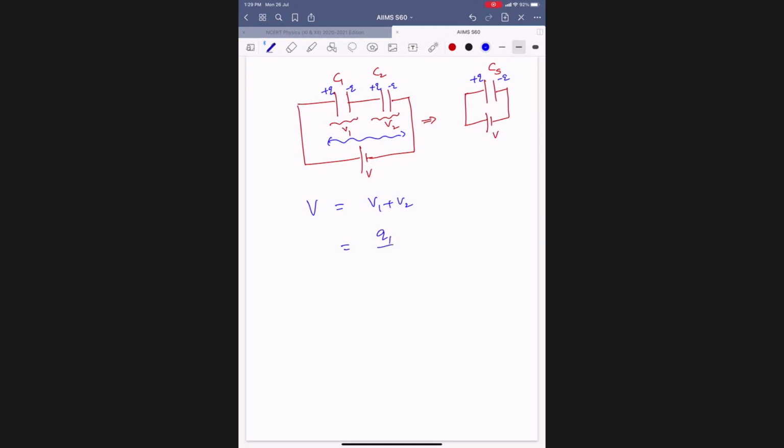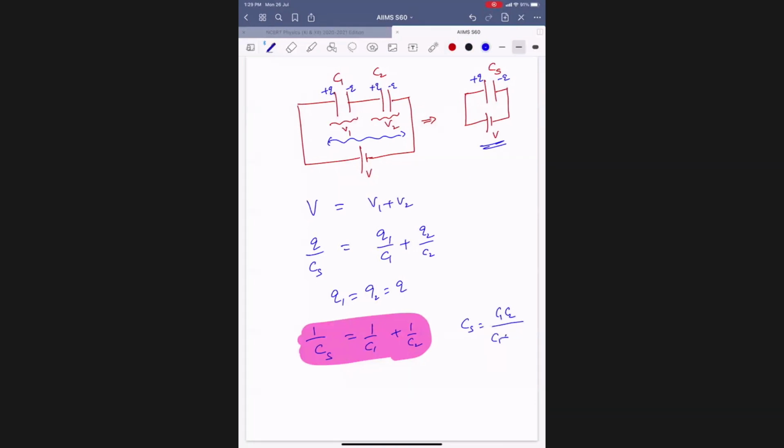Q by C. This V, the same operating voltage, I can write as Q by C. Q1 equal to Q2 equal to Q. Therefore, 1 by C equal to 1 by C1 plus 1 by C2. This is the rule. Or we can say C series is C1 C2 by C1 plus C2.